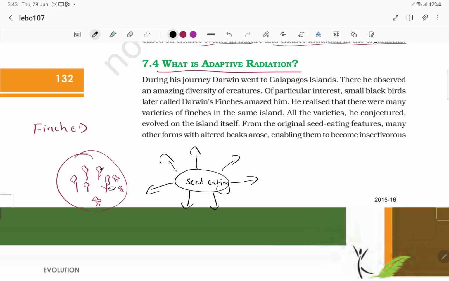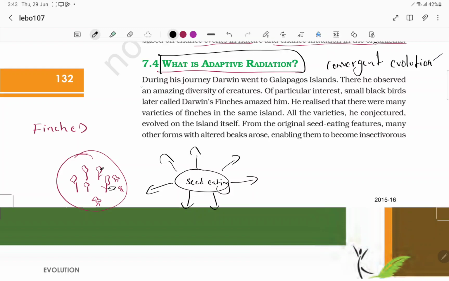Darwin's finches are one example, and the other one is Australian marsupials. We have two examples of adaptive radiation, meaning how they got adapted to the habitat and to the feeding habits. So coming to adaptive radiation, here you have one more word also. This is an example of convergent evolution.